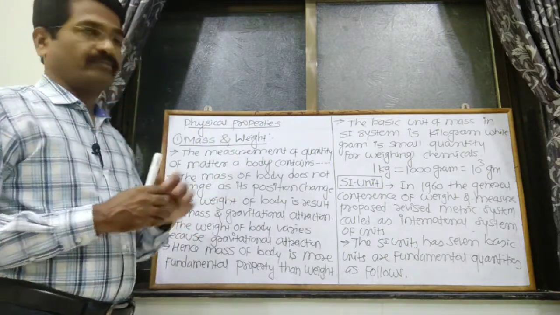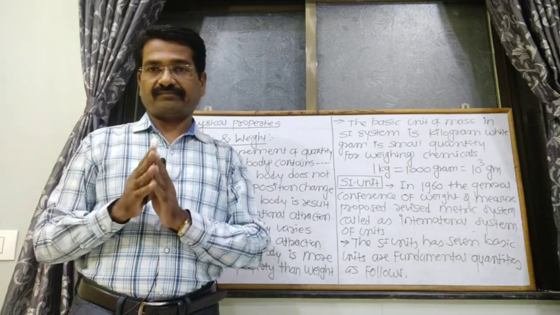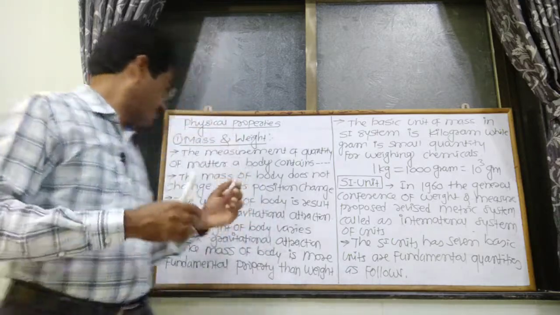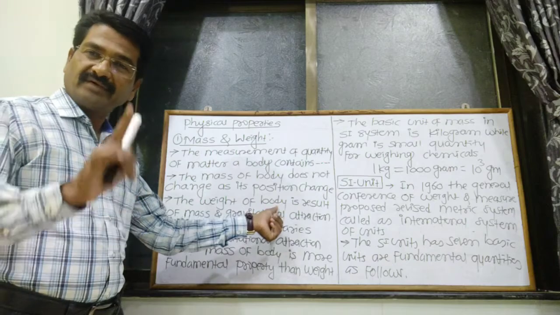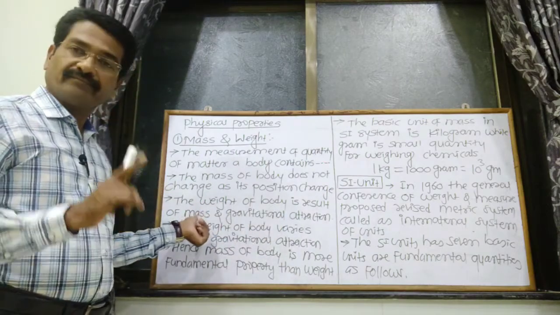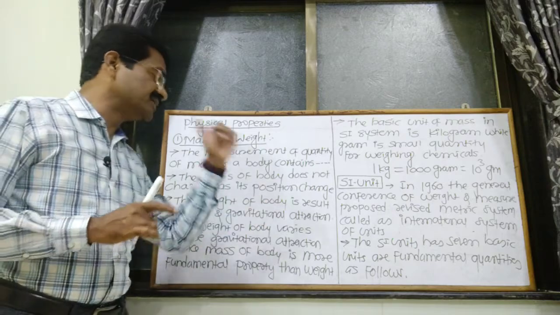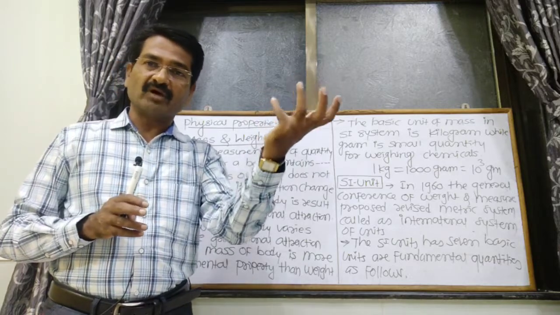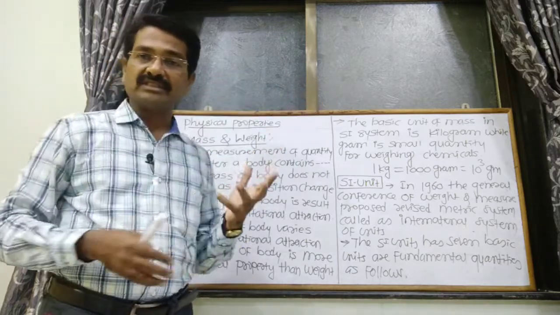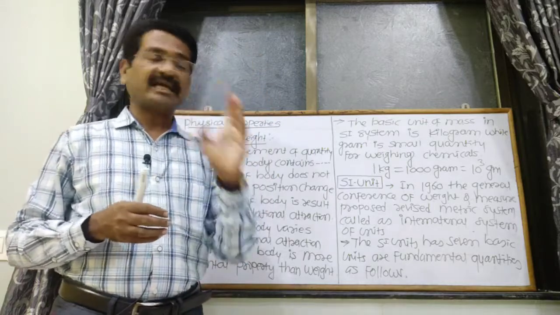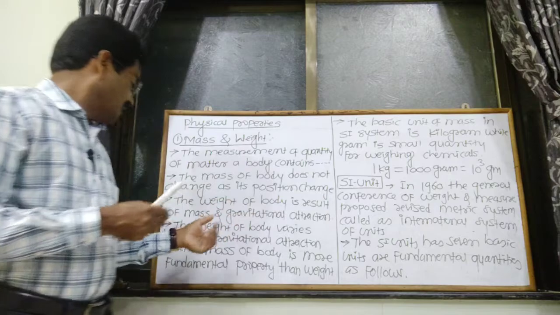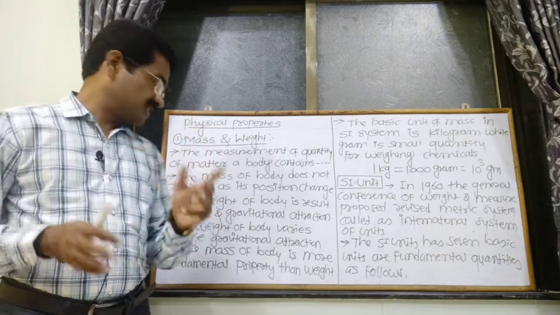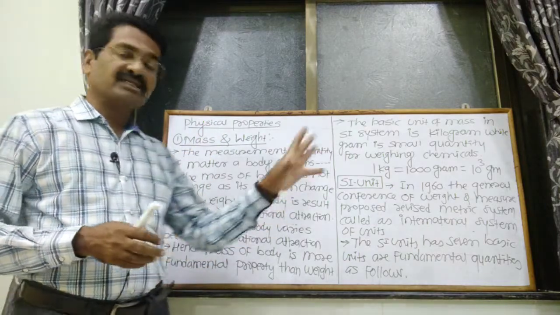Then what about the weight? Mass and weight both are different. The weight of a body is the result of mass and gravitational force. Whenever any object has some mass, how much gravitational force is attracted to that mass indicates the weight. The weight of a body varies, means it changes, because gravitational attraction can change.